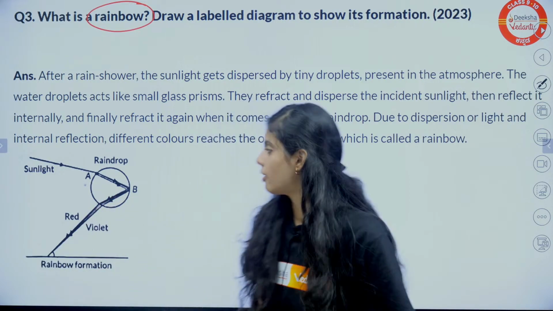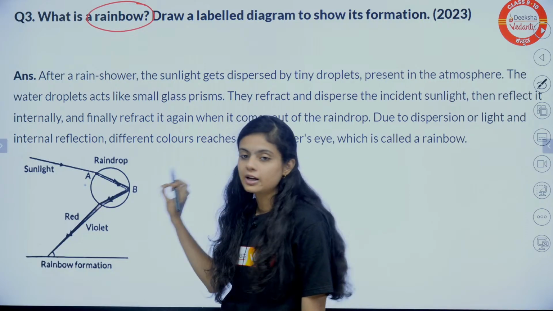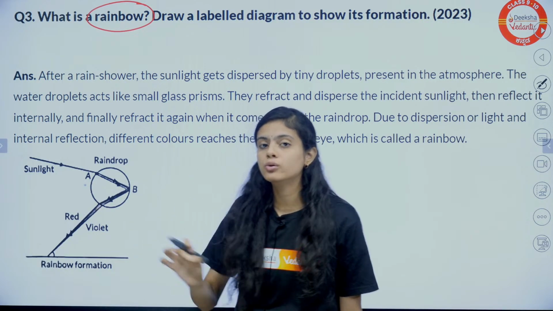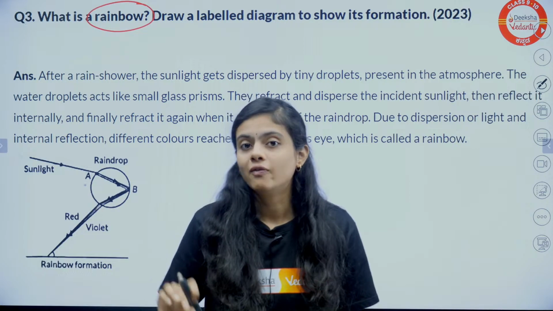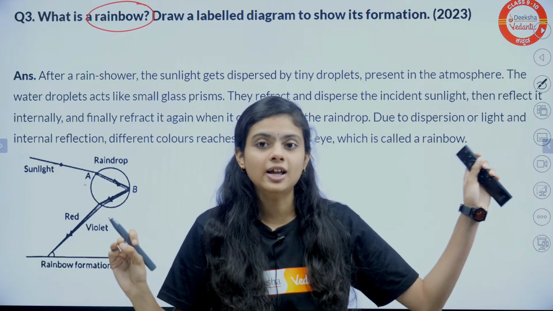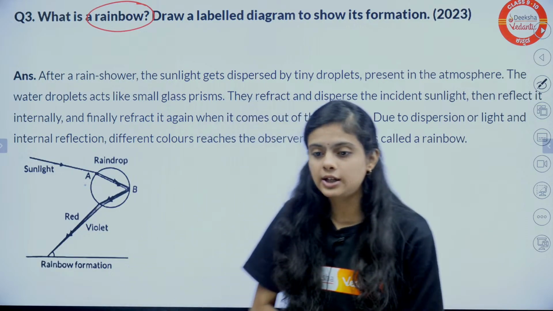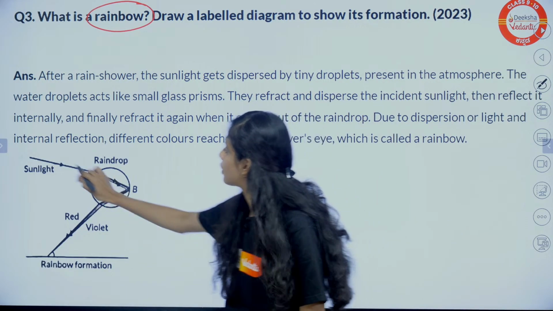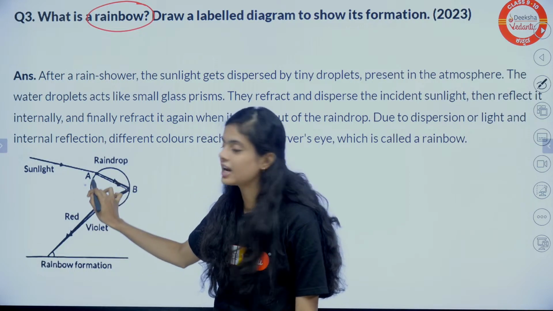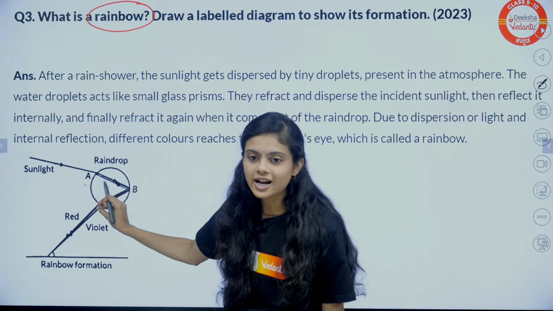Coming towards the rainbow formation, see, I'll explain to you. A rainbow is formed when there is sun and when there is rain, then only we can see the rainbow. You may have heard these kinds of statements. So why does this happen? Because when sunlight enters this raindrop,